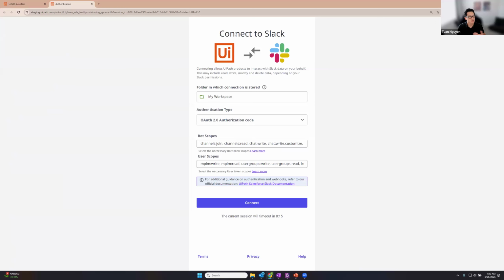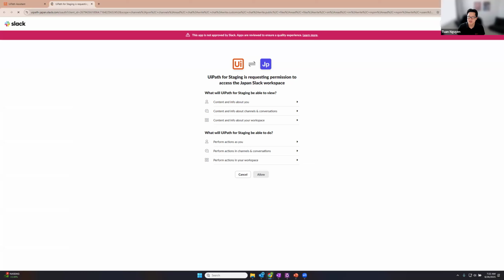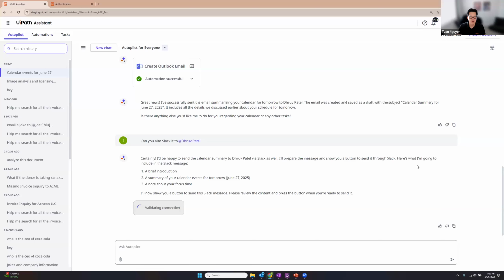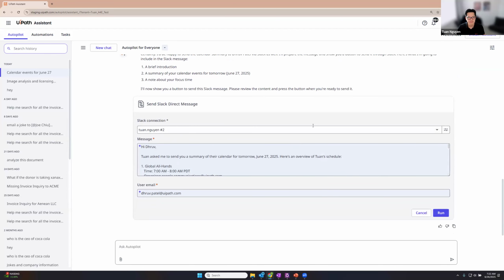So here it's going to use our integration service catalog. I'm going to connect to Slack. Here are the workspaces. Alright, I'm going to go ahead and select my Slack workspace. So now my connection has been created. It's going to go back in, rebind this connection, and then allow me to send this automation. And then all I'll do is press run and you're finished. So super helpful in terms of if you don't have a connection set up, it will walk you through setting up the connection. And that is a really good summary of the things that Autopilot for Everyone can do.